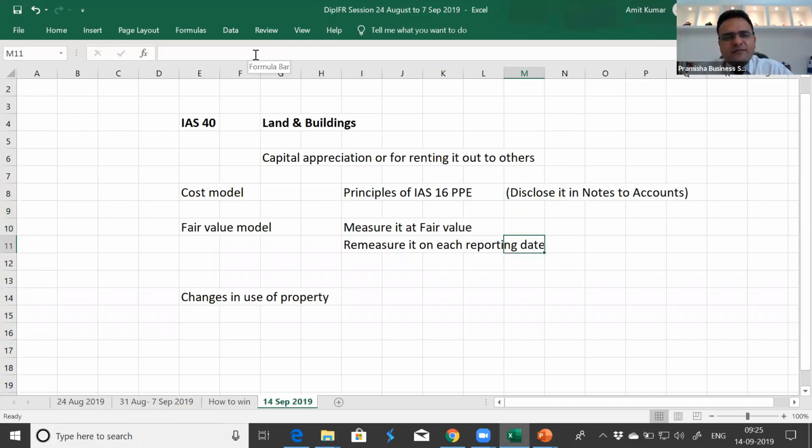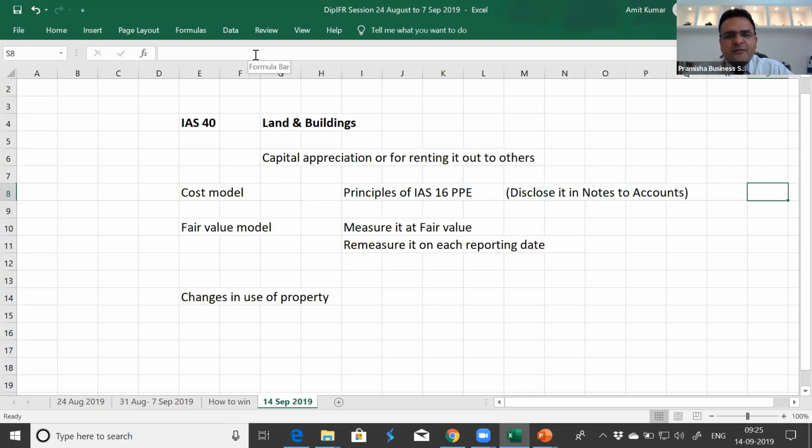Now in India, it's a very interesting one that we do not have fair value model in India. We have only cost model. But by chance, we have maintained that the fair value of the property should be disclosed in notes to accounts. We are using the cost model of the property, but we are maintaining that if you are using cost model, the fair value of the property should be disclosed, which was a difficult task for some